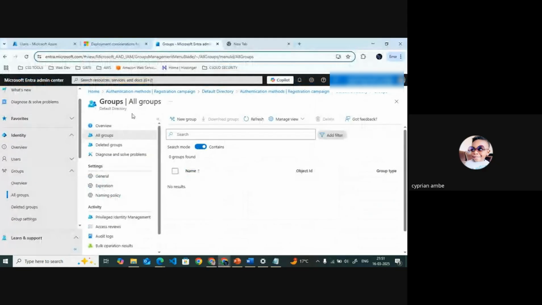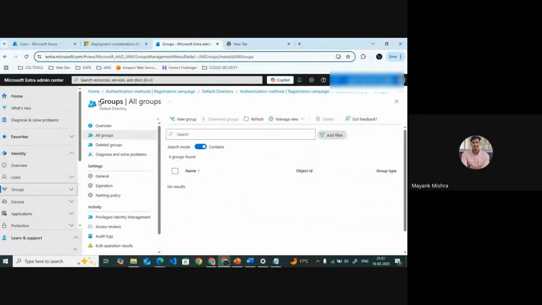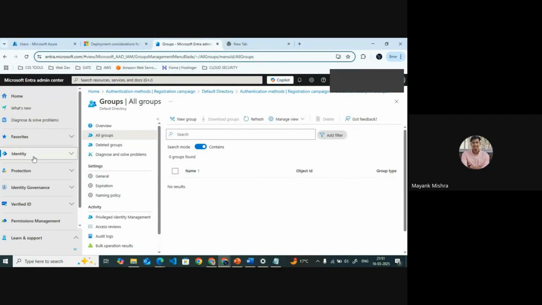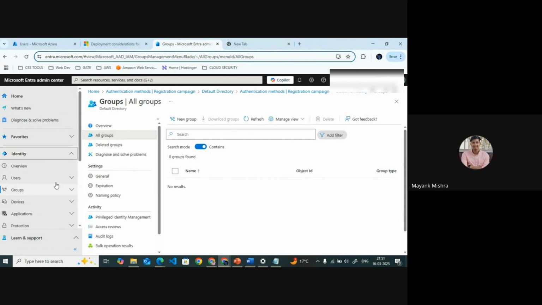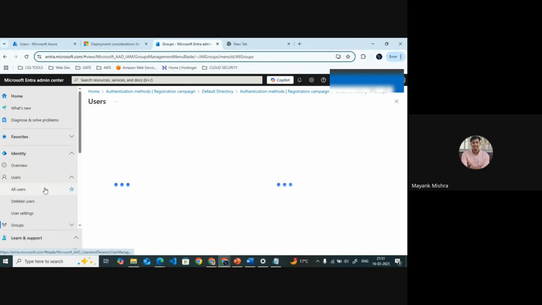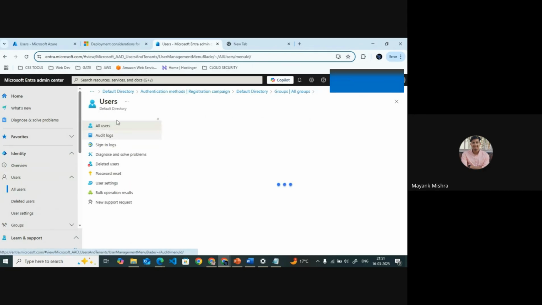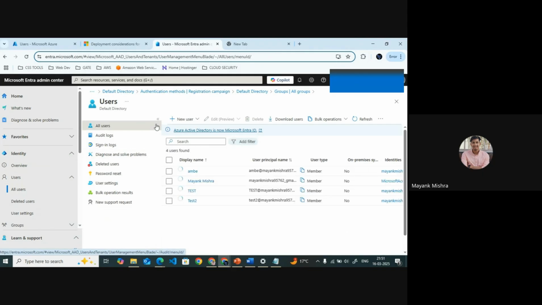Yes, this is the Entra Admin Center. This is regarding our Entra ID, where we can create multiple users and give them all the policies. We can add the users from here also. If we see all users, all users settings are also here, but this is the same as here.